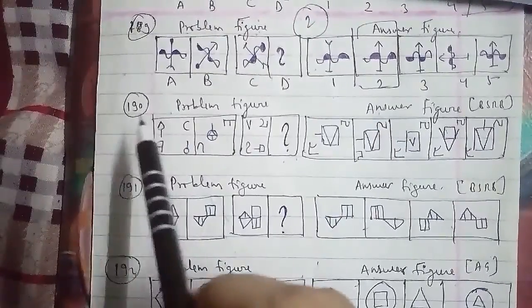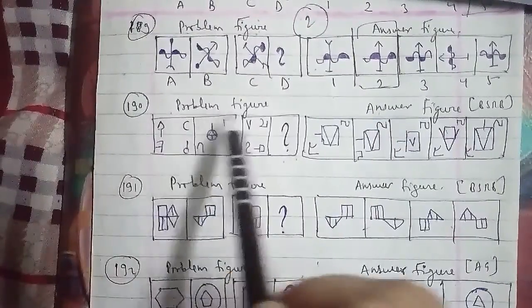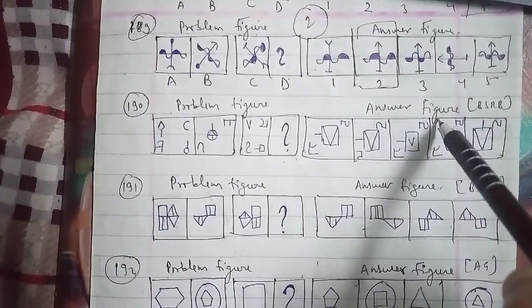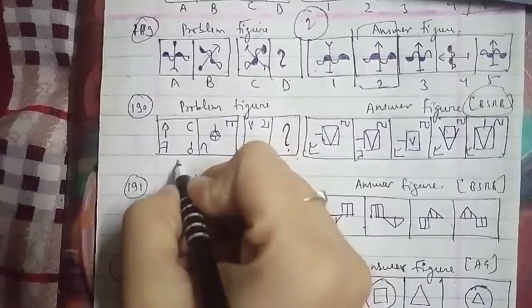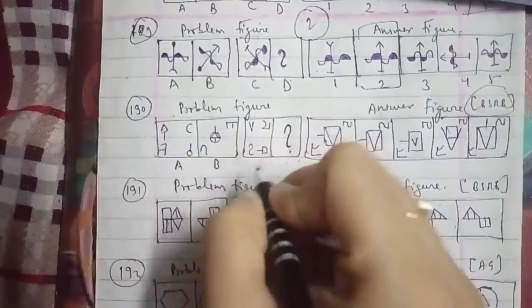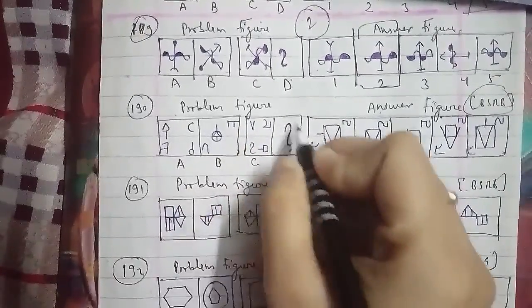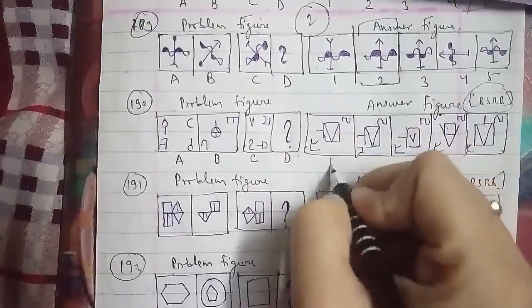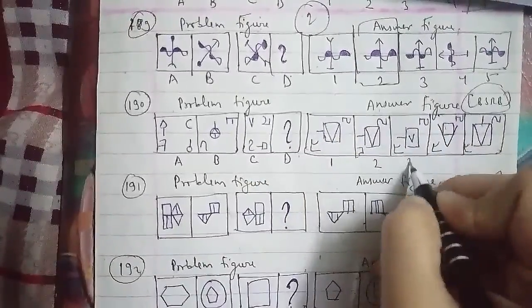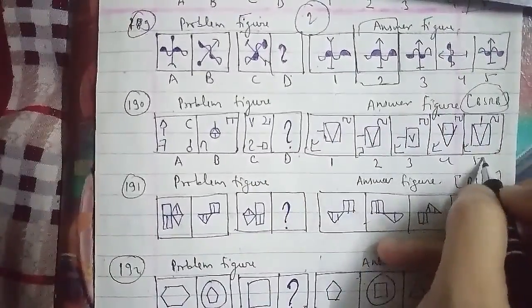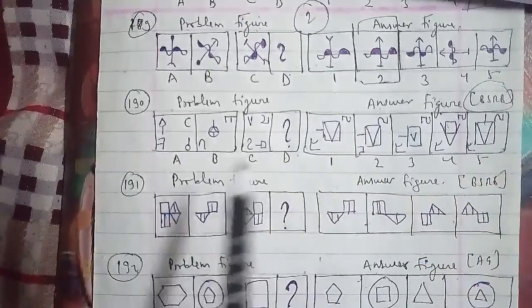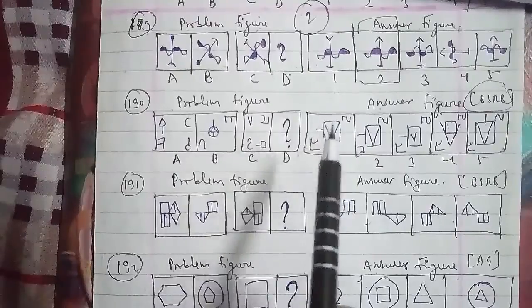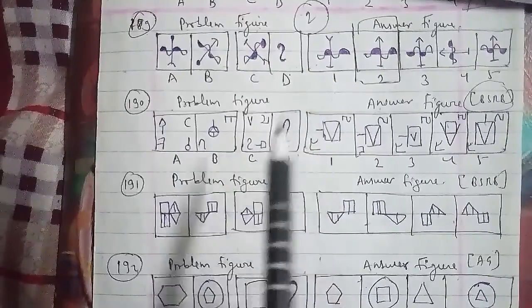We'll go ahead with the 190th question of the session, with your problem figures, and these were the answer figures as well, which have been asked in the BSRB question paper, which are A, B, C and D. The D figure we have to find out, and this is your figure 1, 2, 3, 4 and 5 respectively here as well. In the same cases, the lower right symbol enlarges and comes to the center, and the upper left symbol enters it.